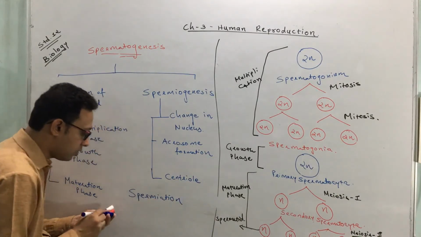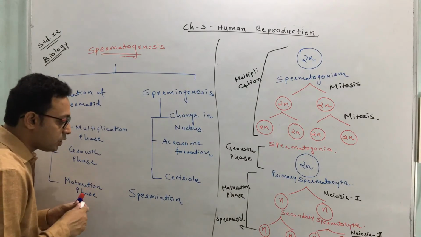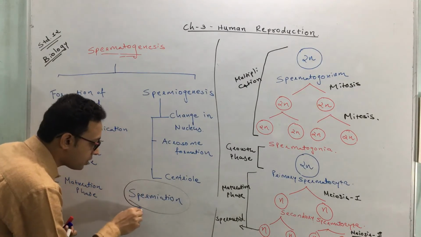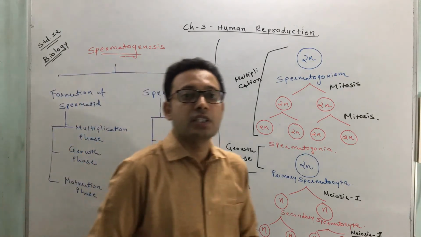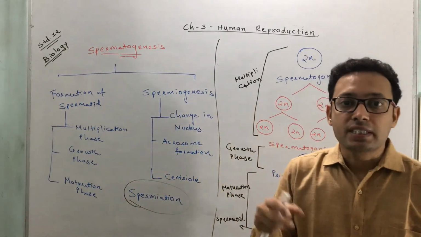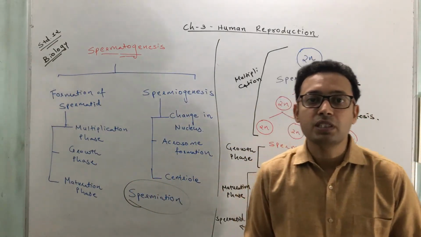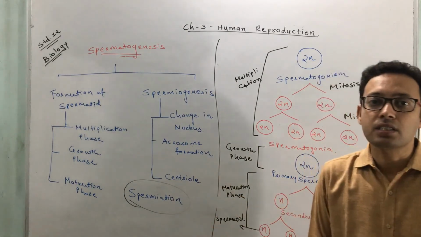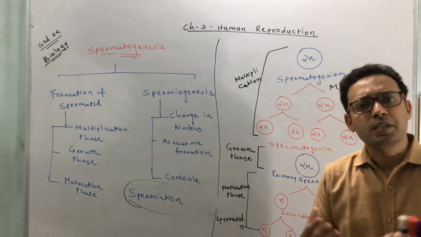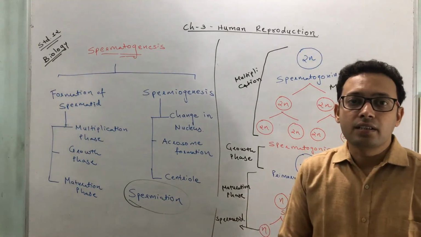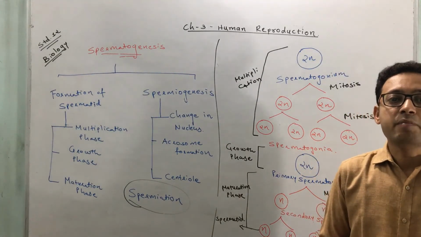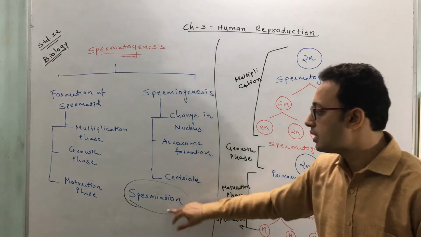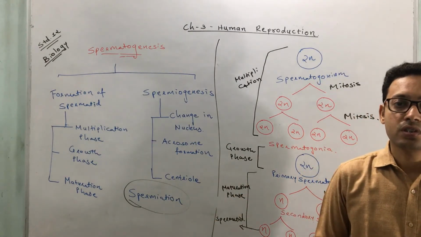So in short, what is spermiation? Spermiation is the process of liberation of sperm from the Sertoli cells, or in simple terms, the liberation of sperm from the seminiferous tubule.